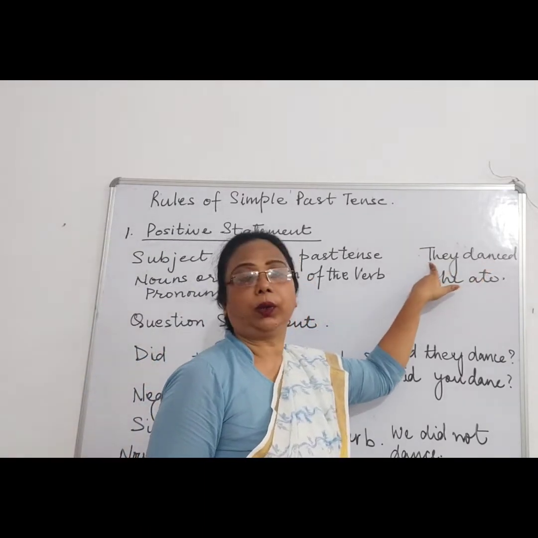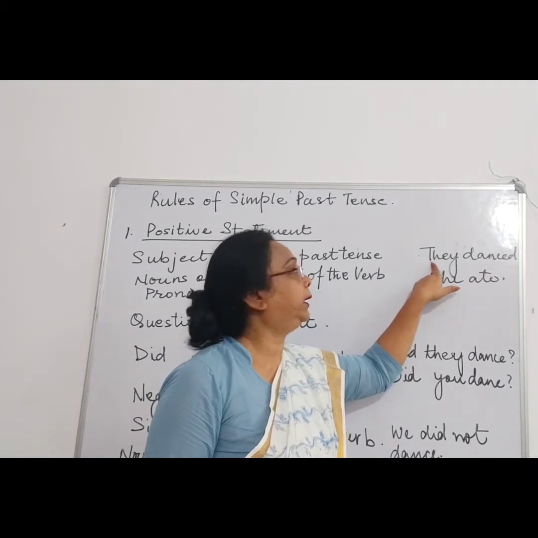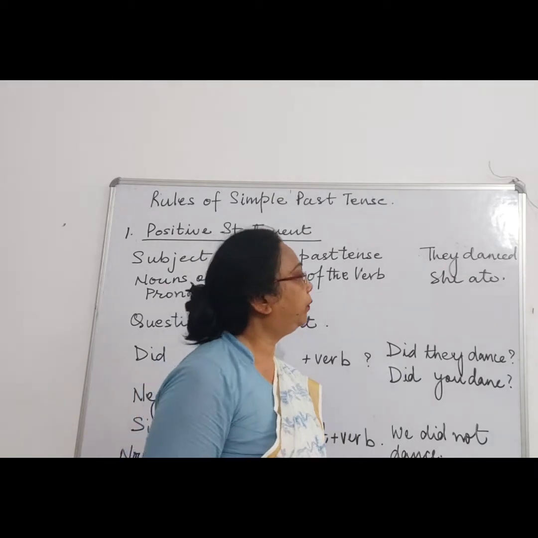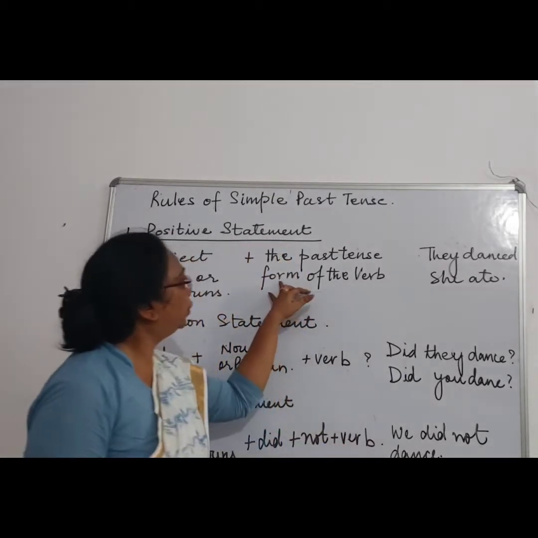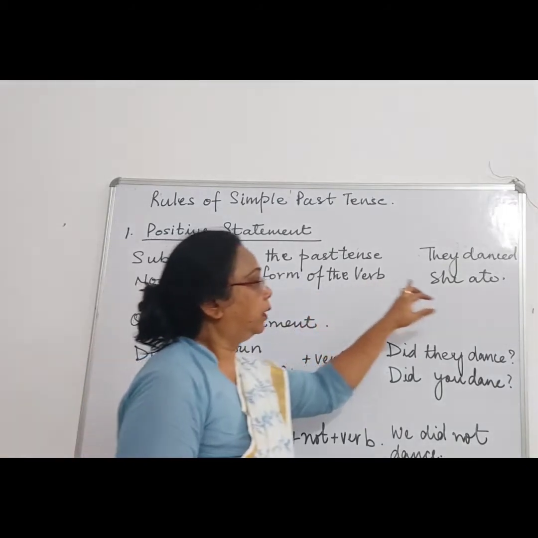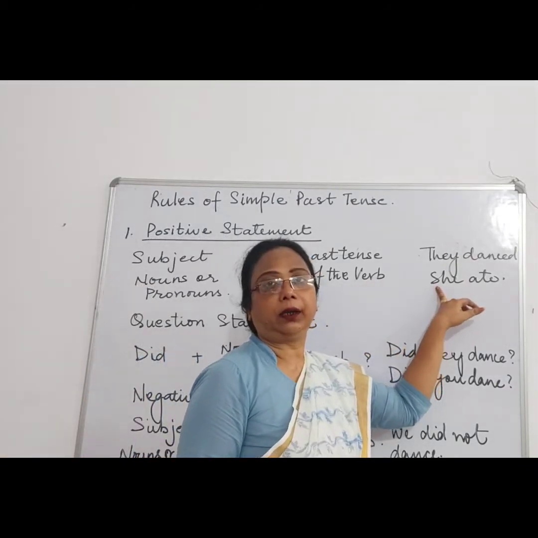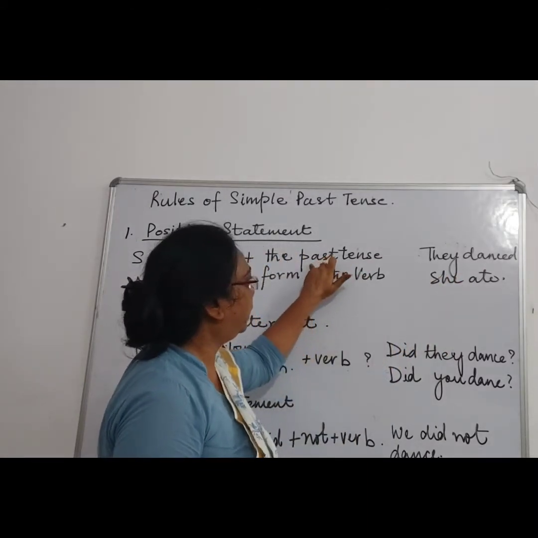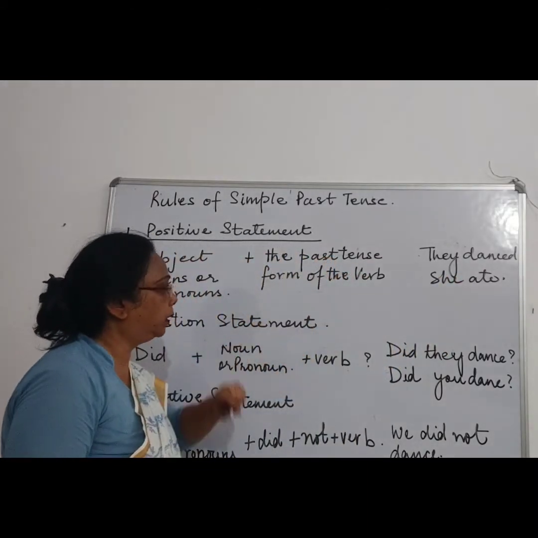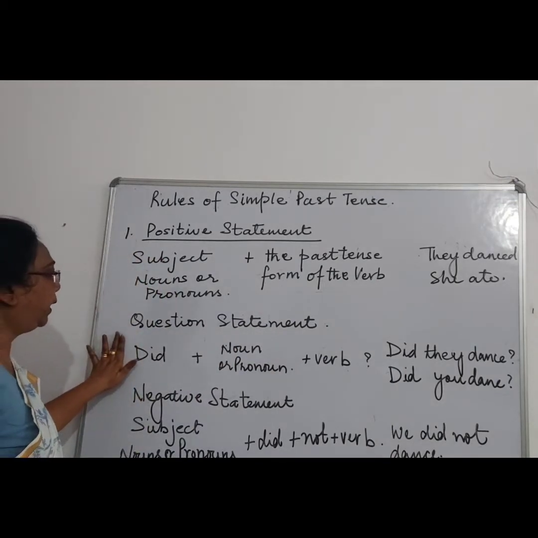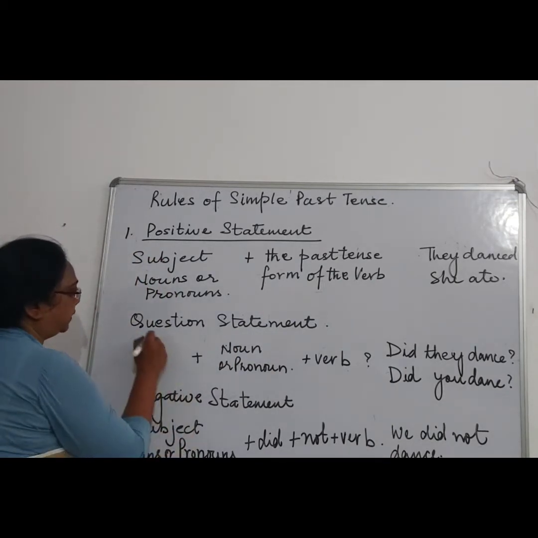Now the subject over here is pronoun, and they is plural, but with that we will use only the past tense form of the verb. If the subject is singular, like here she, still we will use the past tense form of the verb for the positive sentence.